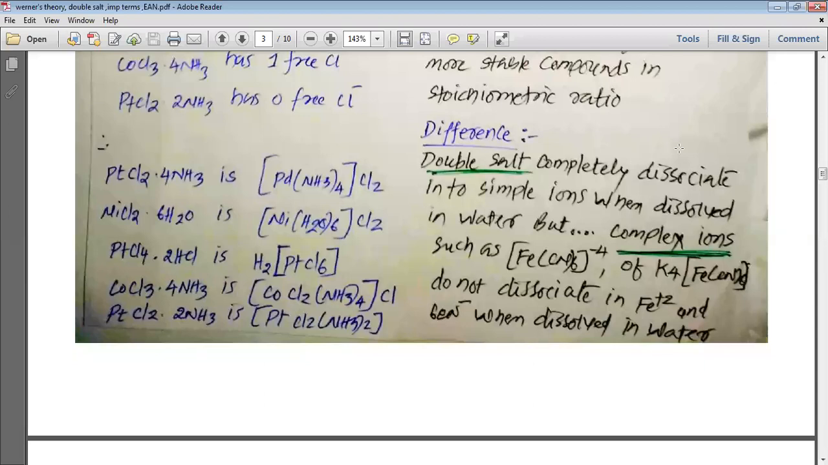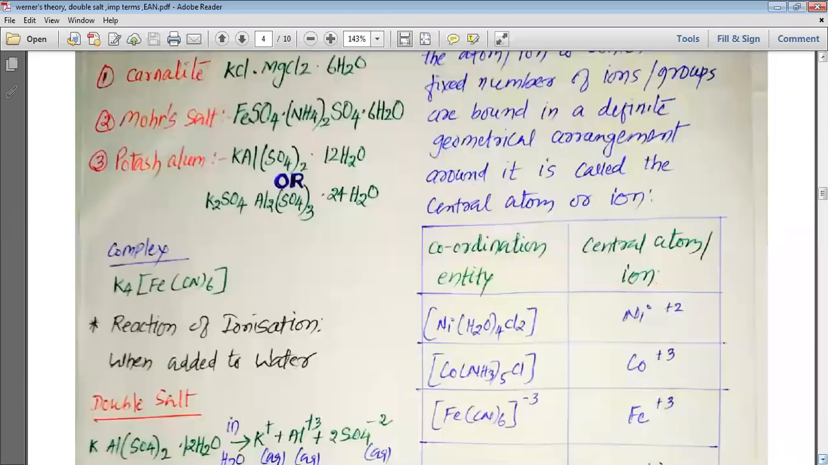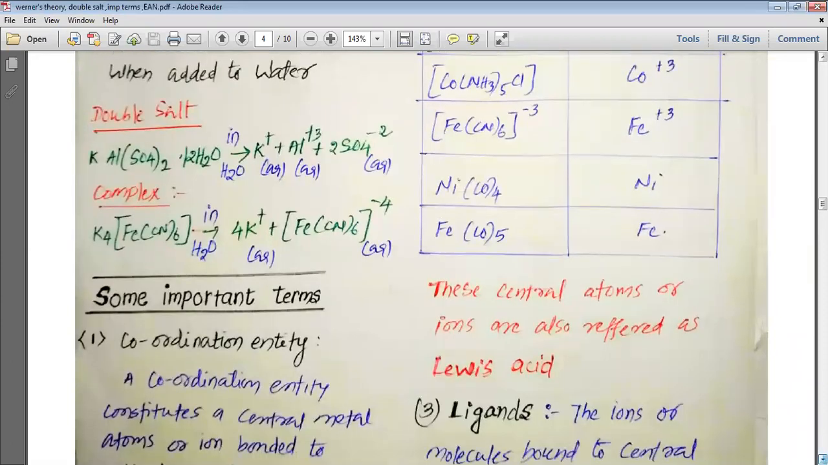For example, if we have Fe(CN)6 4-, then when K4[Fe(CN)6] is added to water, it produces only a few ions. These few ions are 4K+ and [Fe(CN)6] 4-. But from [Fe(CN)6] 4-, the ions like Fe2+ and 6CN- cannot be taken out or separated, and this is how we can understand ionization.